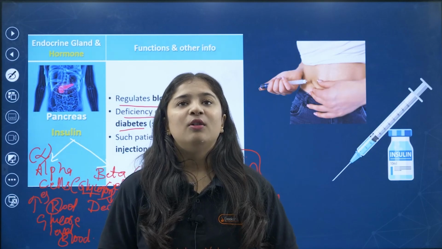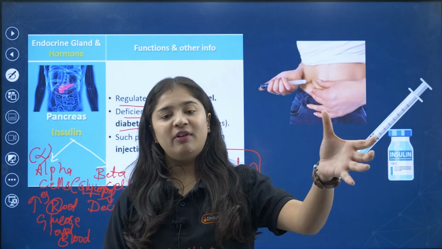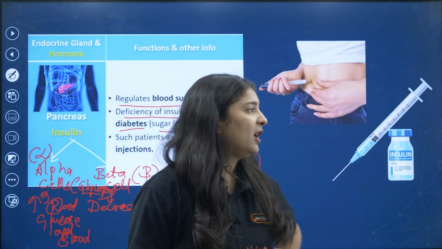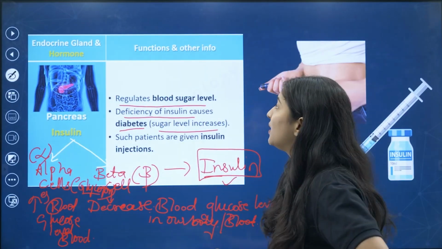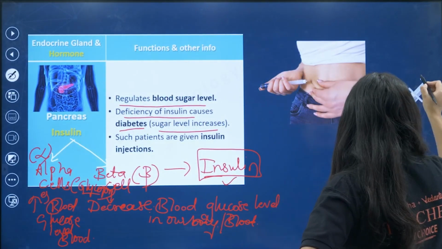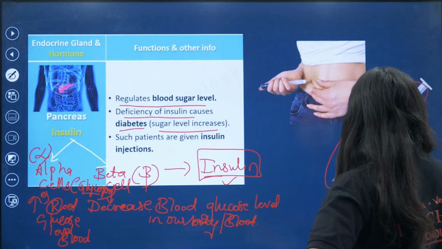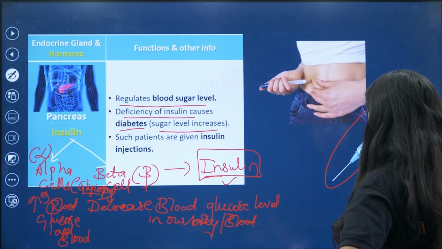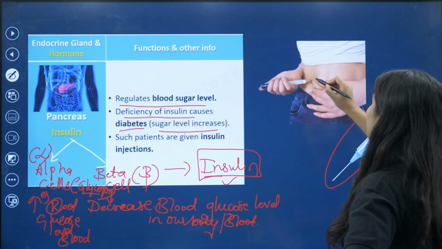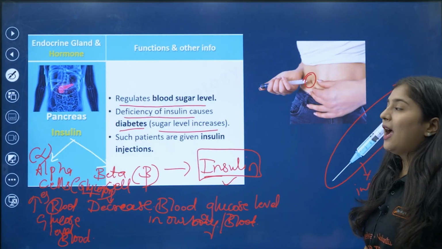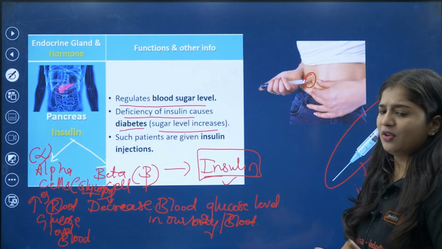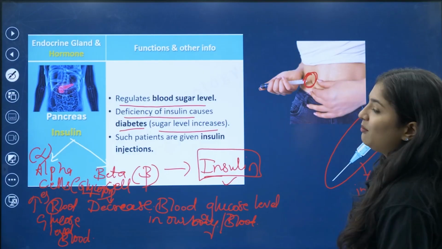Not only kids, it carries on from children to grandparents. In your home you will find grandparents suffering from sugar, so diabetes. So they take insulin injections. See where exactly the pancreas is located here, right? So they have to take it here. Sometimes they take it here, whichever, that is fine. This is the right place to take.